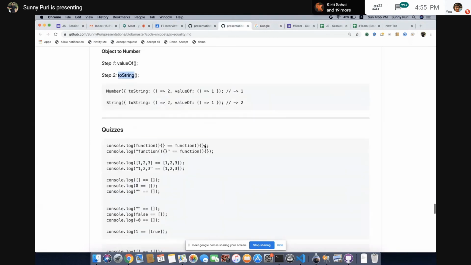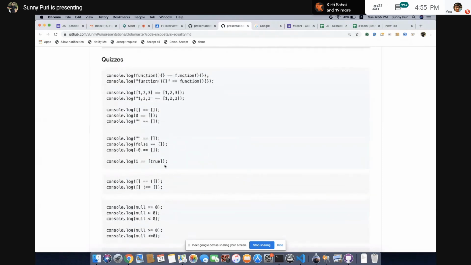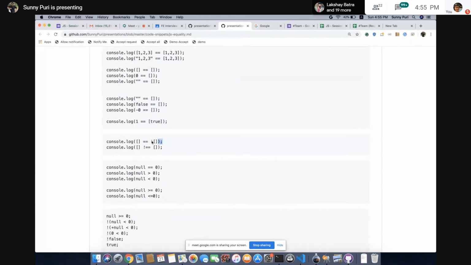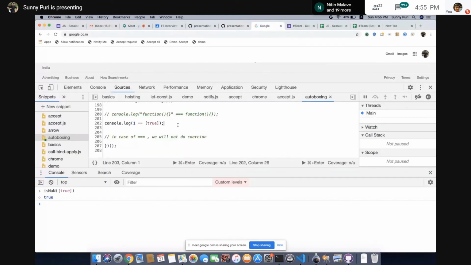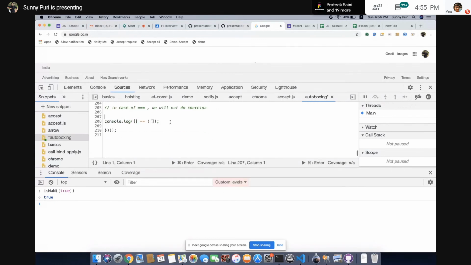Okay, let's see another one. Yeah, this one. This is very interesting. Again, whatever topic I have explained today, this will help you. What will be the output in this? Go step by step. We have a unary operator. Array is a falsy value. If we negate it, what will come?